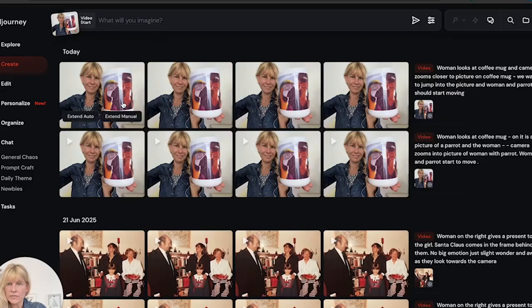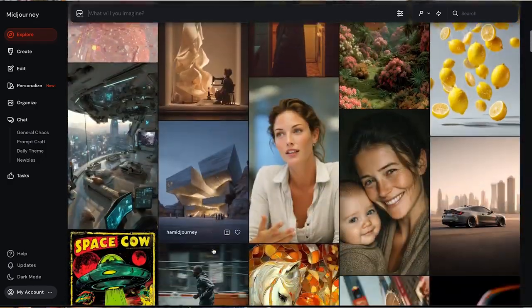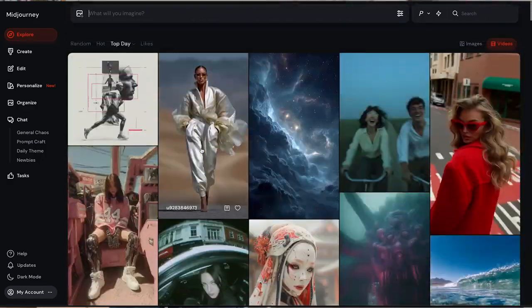Okay, so here's what I want to achieve. I took a picture of me with the mug because I want to animate it, and I want the camera driving towards the mug into this picture. And I want this picture to start moving. Number 2, I want to be in this picture. I want to be in that scene and I want to release my pet parrot, Morgan. Let's see if this is possible and what it looks like.